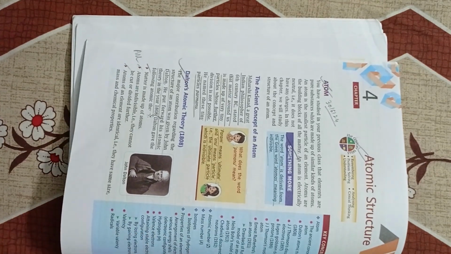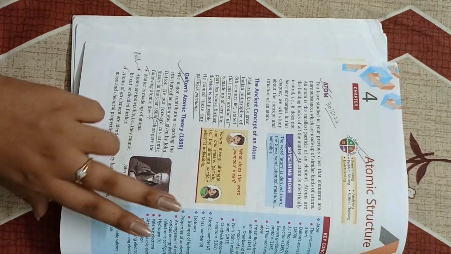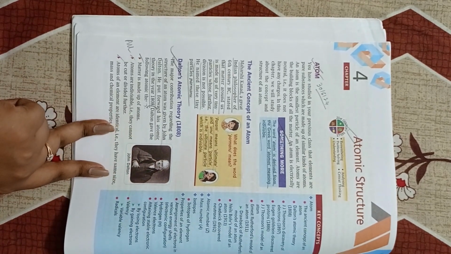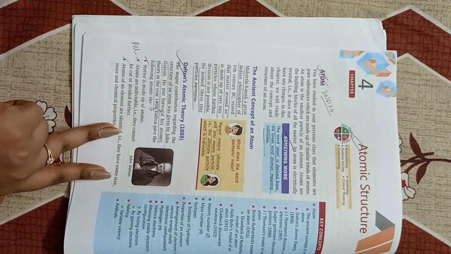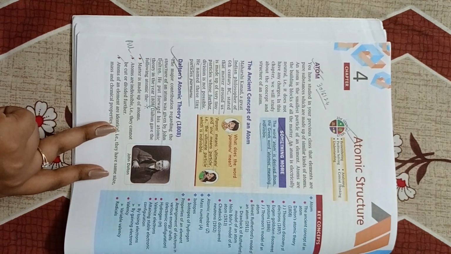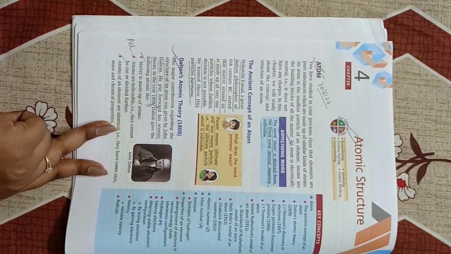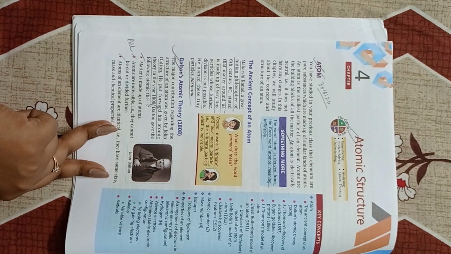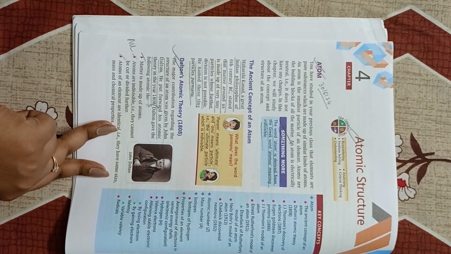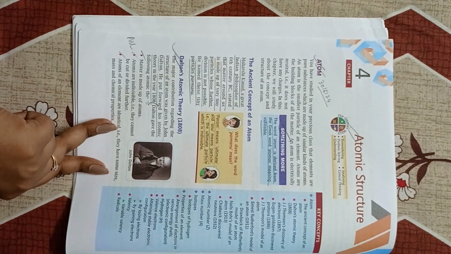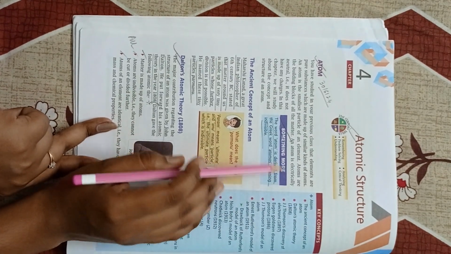You have studied in your previous class that elements are pure substances which are made up of similar kinds of atoms. An atom is the smallest particle of an element. Atoms are the building blocks of all the matter. An atom is electrically neutral, that is, it does not have any charges, and in this chapter we will study the concept and the structure of the atom. Something more is important, do mark it.